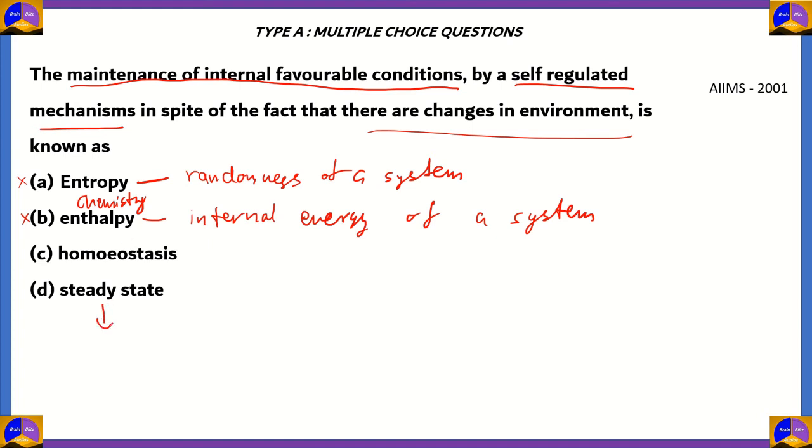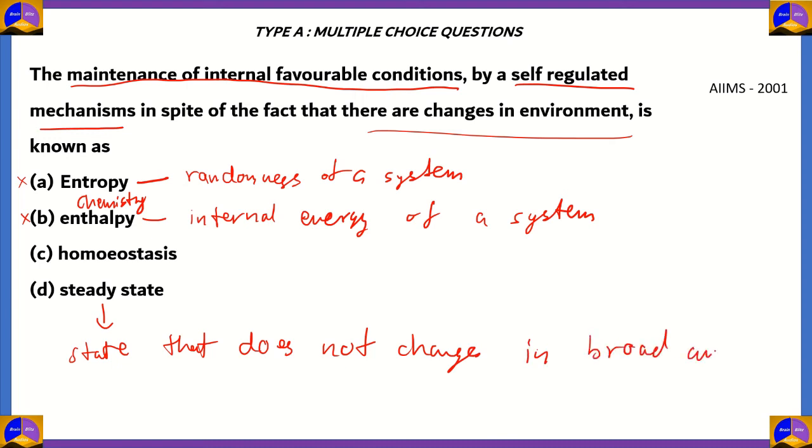But if you look at the definition for a steady state, it means a state that does not change in a broad amount of time. So having a steady state does not basically talk about self-regulation, so therefore option D is not appropriate. The most appropriate option is option C, homeostasis.